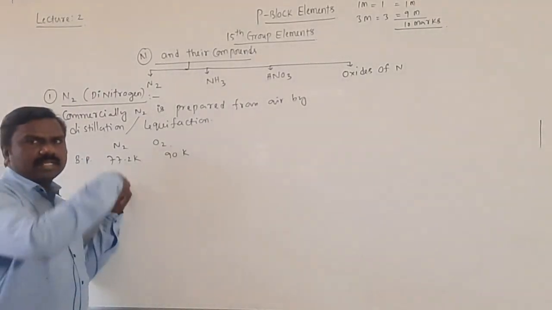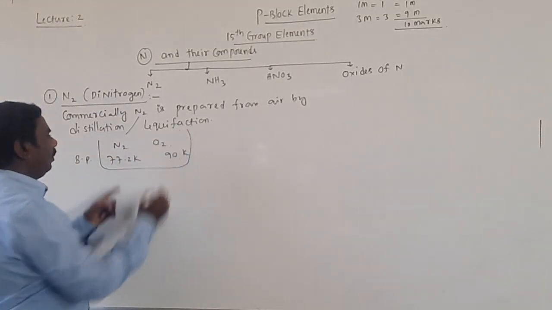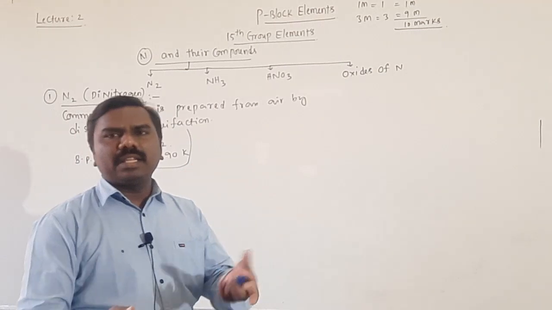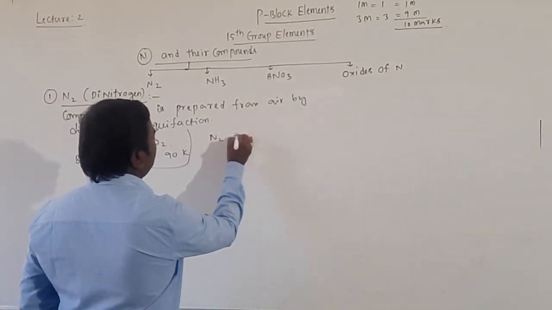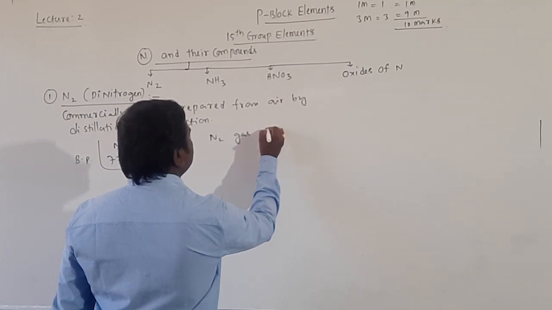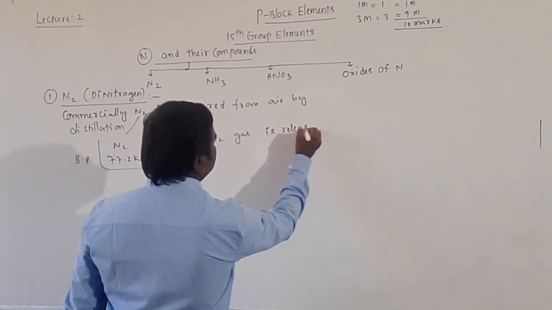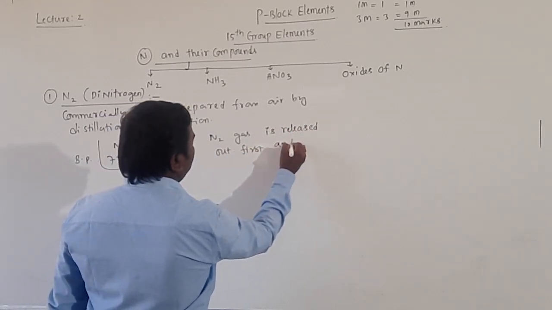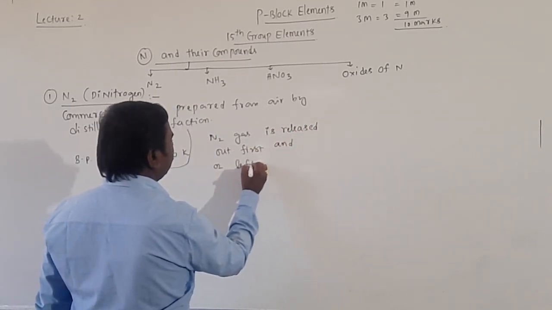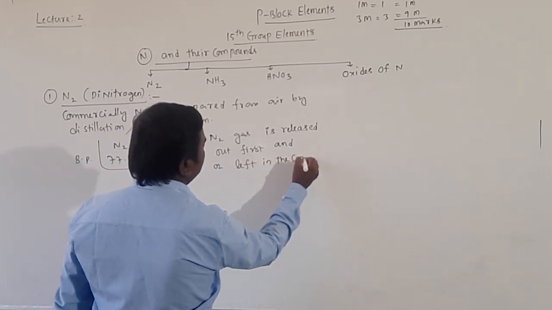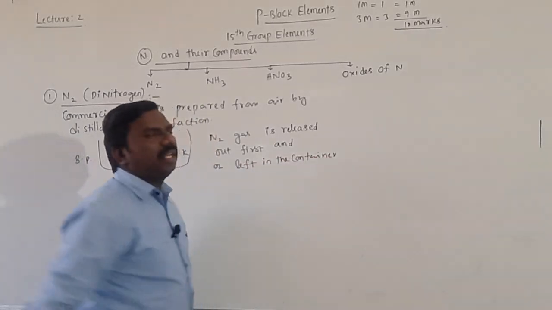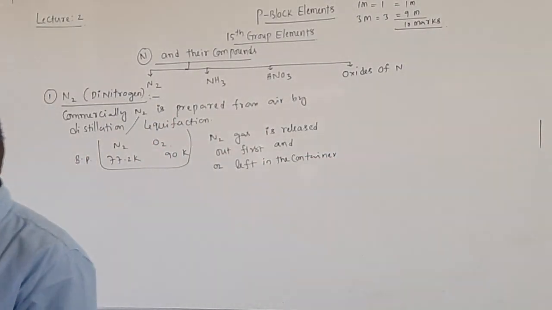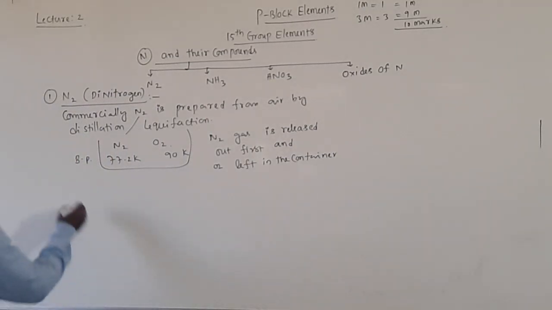Nitrogen, having the lower boiling point, will escape out from the vessel first, so oxygen is retained in the vessel. Nitrogen gas is released first and oxygen is left in the container. During distillation, the component with the low boiling point is vaporized first. Okay. In the laboratory, how can we prepare it?